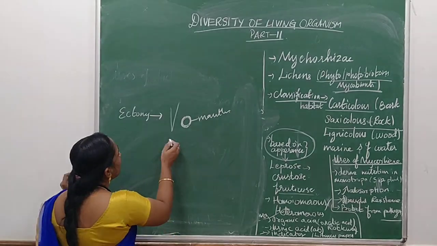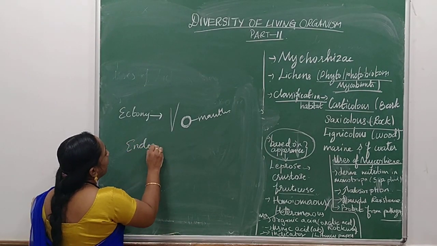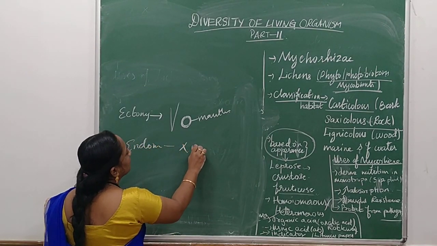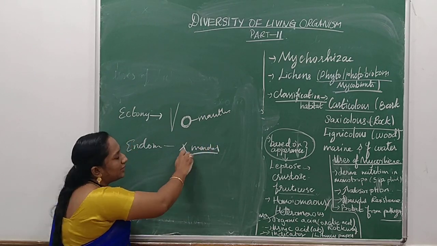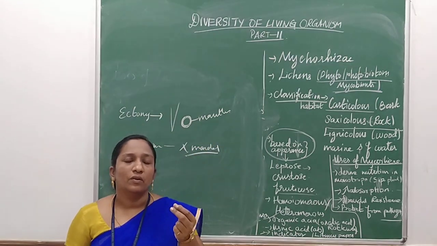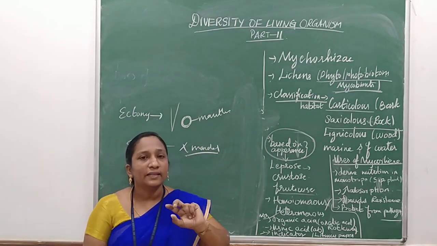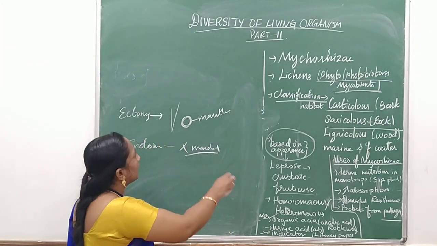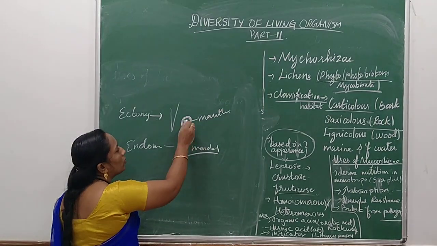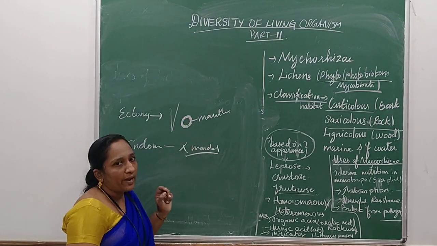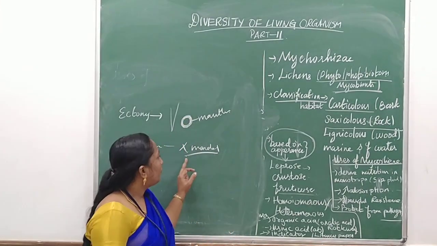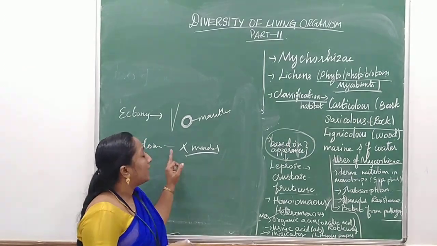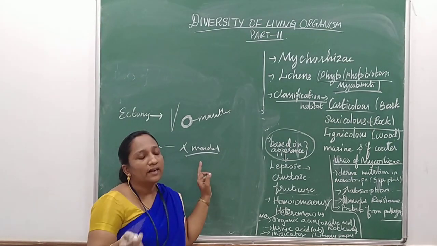Endomycorrhizae don't have the mantle. The mantle is nothing but a hard coat, like a calcium coat. So if the fungus is growing outside the root, it has the mantle, that hard surface. In endomycorrhizae, the mantle is absent.